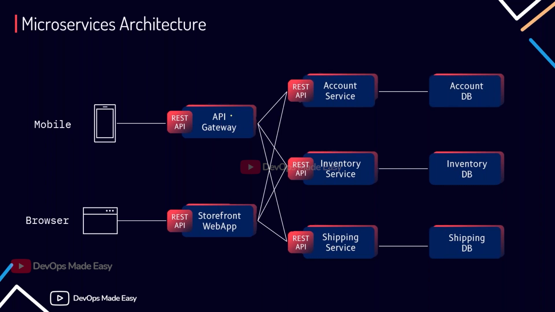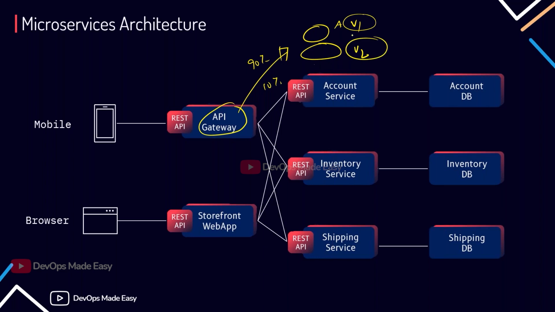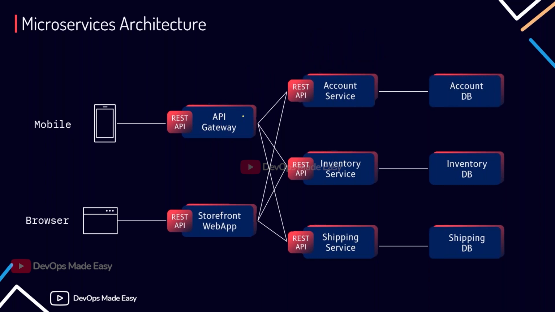Let's say this API gateway has to contact an accounting service, and let's say there are two accounting services, accounting service V1 and V2. You can configure this API gateway in such a way that it sends 90% of traffic to accounting service V1 and 10% to V2. Let's say this API gateway has to show some information to the user, and there is an old version and there is a new version, and currently you yourself are testing the v2 version. For the rest of the users, they have to see only the old version.